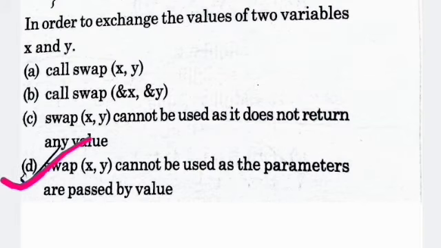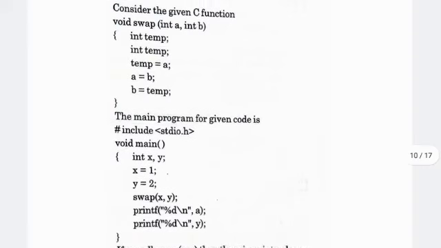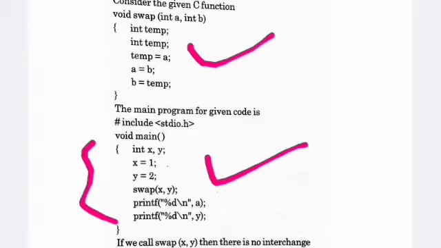So option D is your clarification. We come to the solution of this question. In the solution, we get the line of code, like a function is given like this, and we come to the program. The program is given like this. Here x equal to 1 and y equal to 2.